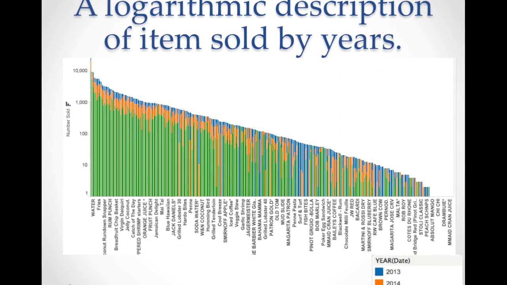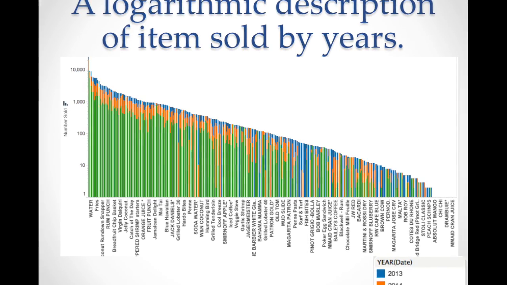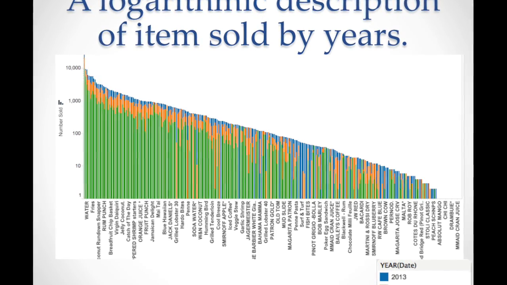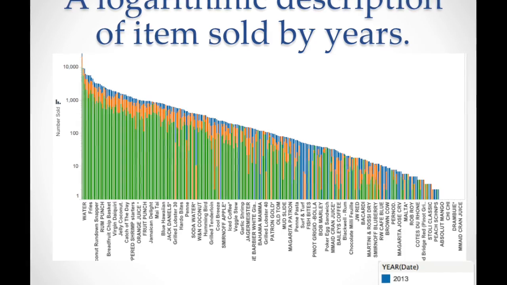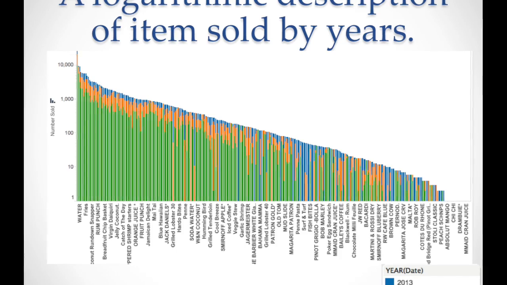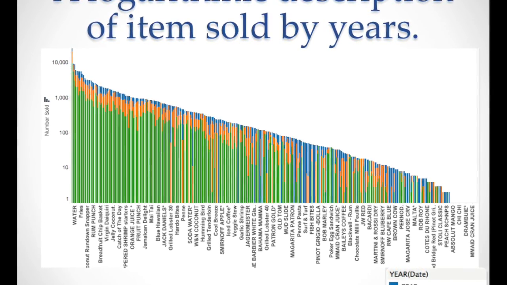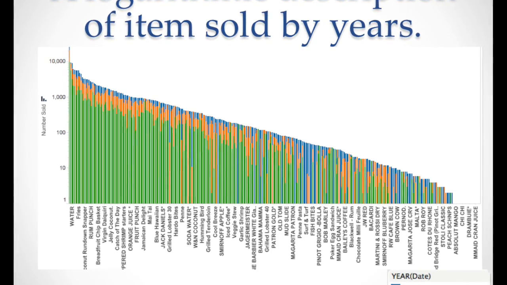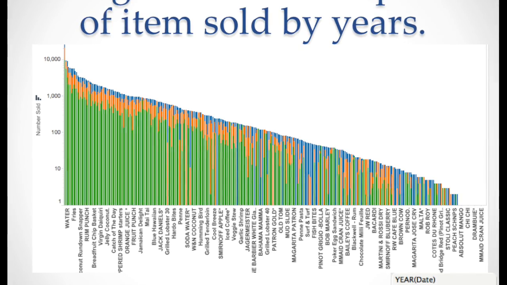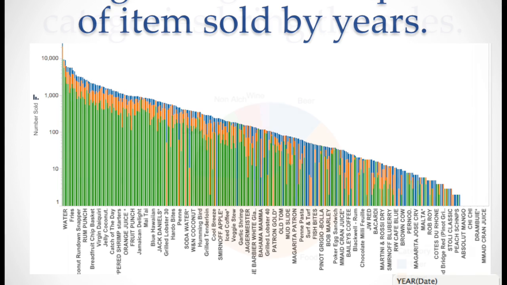The next graph will show a longer description of items sold by year. Make sure to read this graph properly. On the left hand side, you see a scale, so make sure you read the numbers on that properly. In the green, you will see 2015, the orange 2014, and the blue 2013. As you can see in the graph, the 2015 year has started off with a bang.